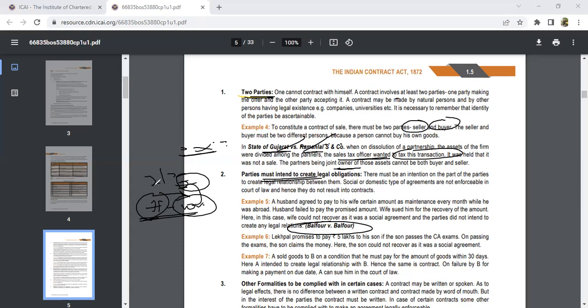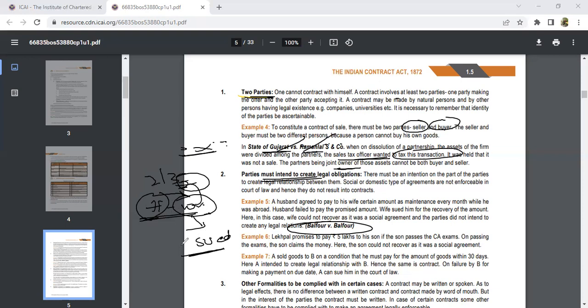For the first 2 or 3 months he gave the amount, but later onwards he refused to make the payment to the wife. After 2 or 3 months, the wife saw no amount came from the husband. She went to the court. She filed a case and sued the husband. So what happened at that time?